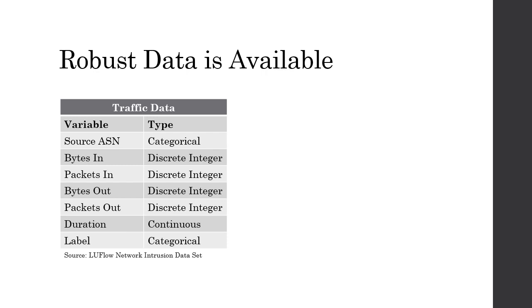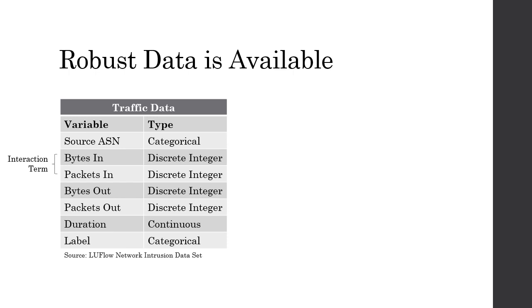So the data necessary for a classification model is available and quite robust. The first data set is from Kaggle and contains historic network traffic data labeled as malicious or benign. The variables used for the model are bytes in, bytes out, packets out, and duration.